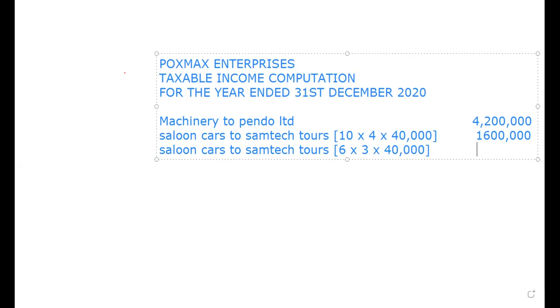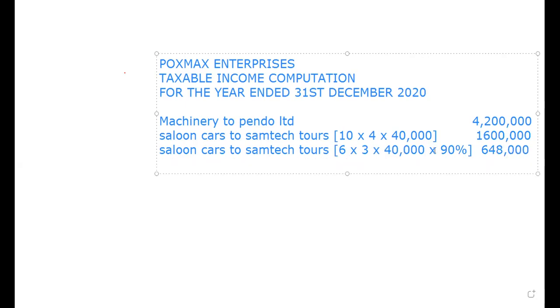This comes to how much? 6 by 3 by 40. Remember, there was a discount of 10%, so we need to multiply this by 90%. So multiply this, then close the bracket. Times 90%, so we'll have 648,000.